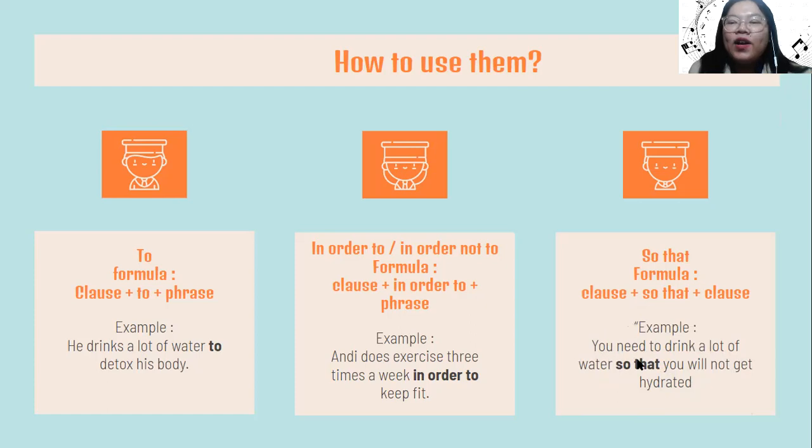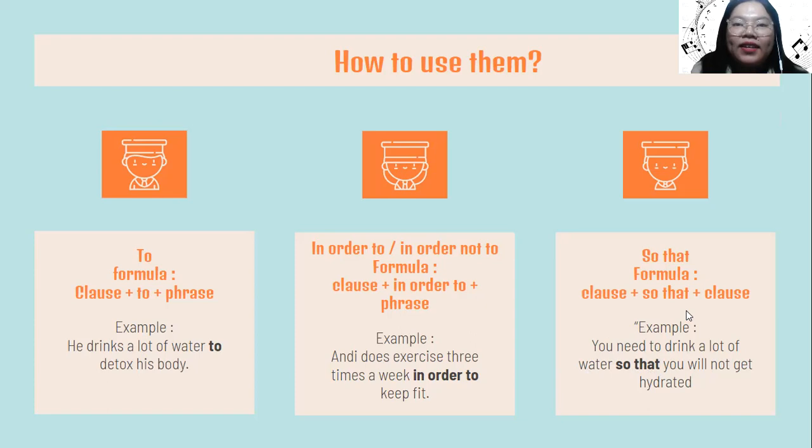Okay, you're correct. This is the first clause: you need to drink a lot of water. And this is the second clause: you will not get hydrated. And to connect these two sentences, we need the conjunction so that. You need to drink a lot of water so that you will not get hydrated.